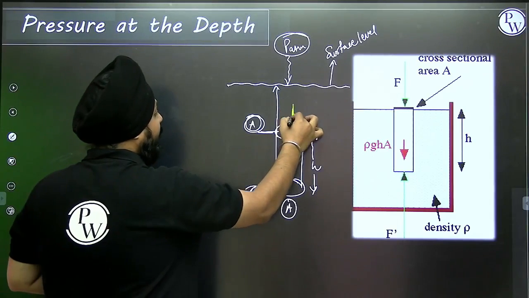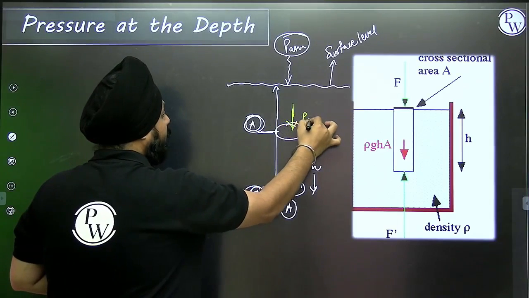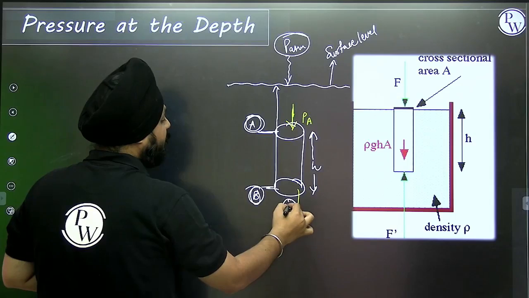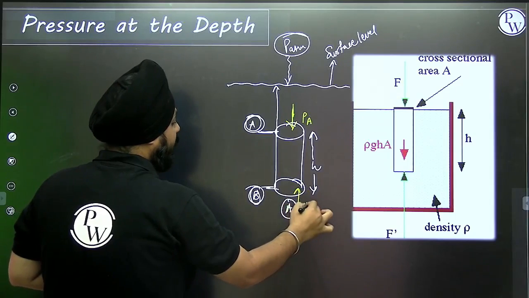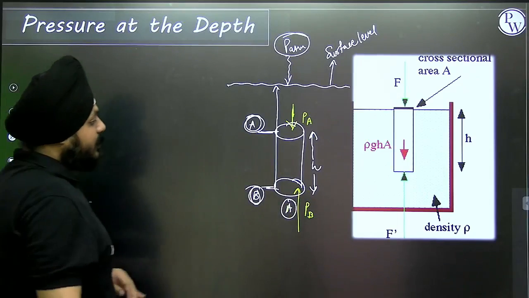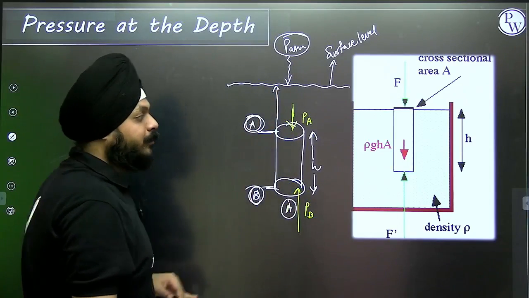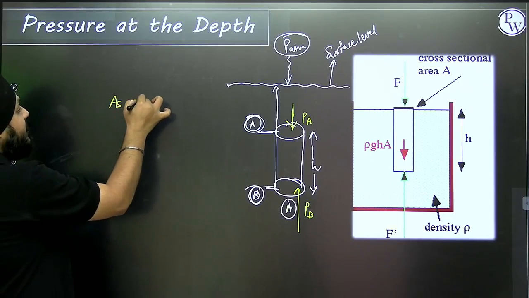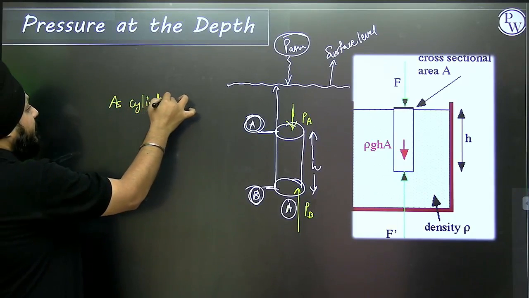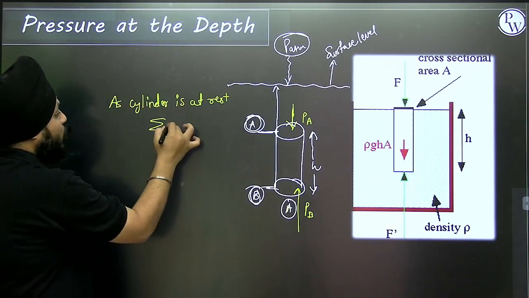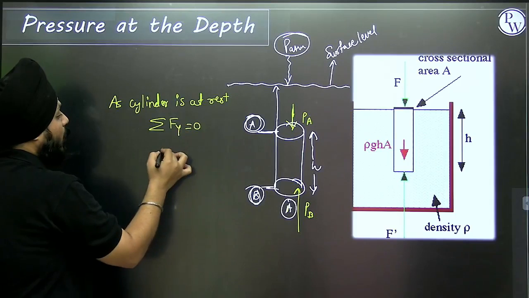At this point, can I say the pressure acting is PA? At this point, which is the cross section area, the pressure exists as PB. As the cylinder is at rest, can I say the summation of all y forces will be 0? Why?